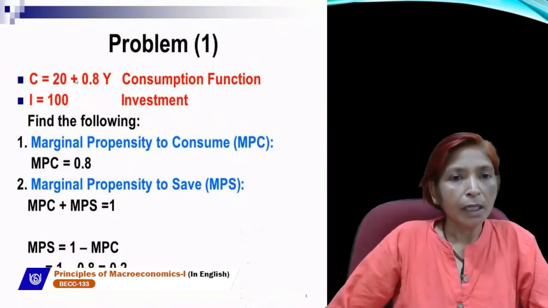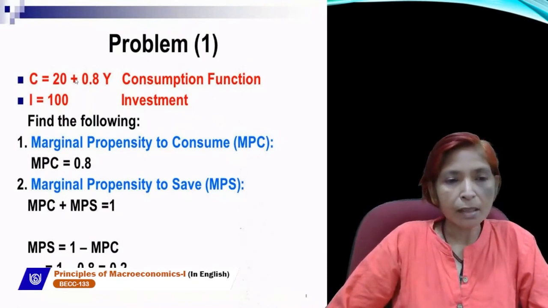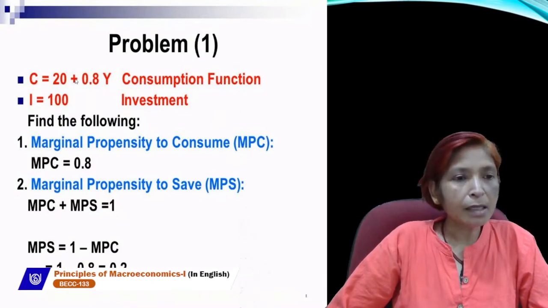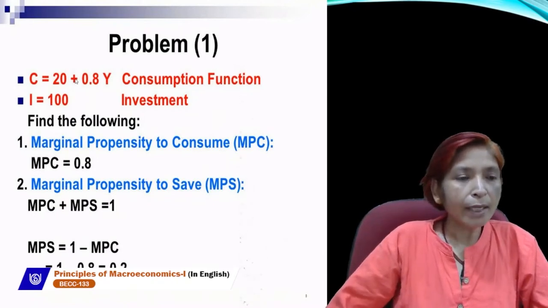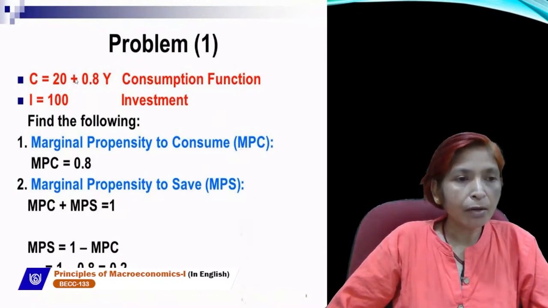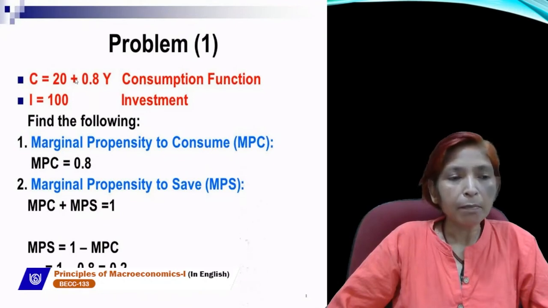Next is problem. If any numerical question comes from this topic, like C equals 20 plus 0.8y, here consumption function is given, I is given as 100, I is investment, and if you want to find out the marginal propensity to consume, then here MPC is 0.8, because in this consumption function, this 20 is showing autonomous consumption, which is equal to A or C bar, and 0.8 is B or MPC.